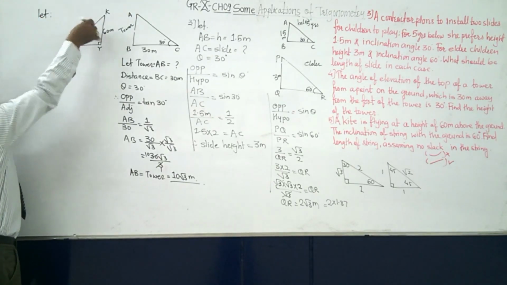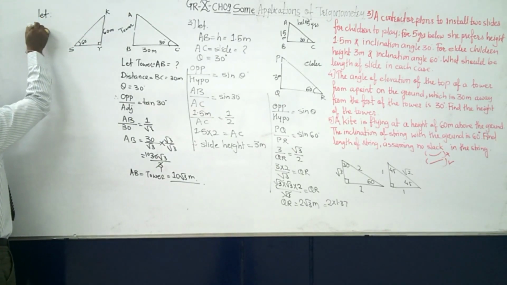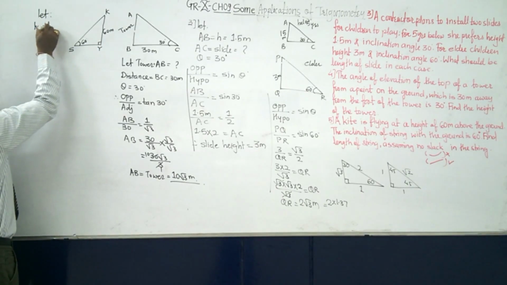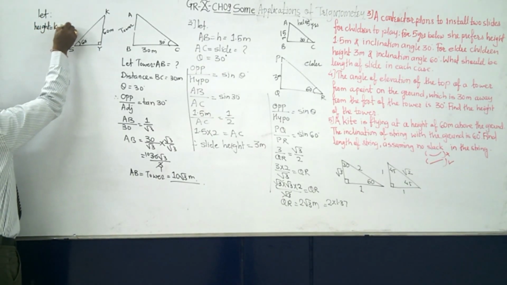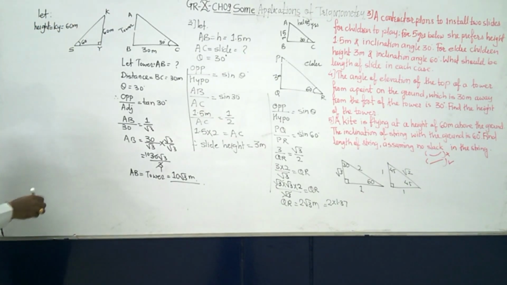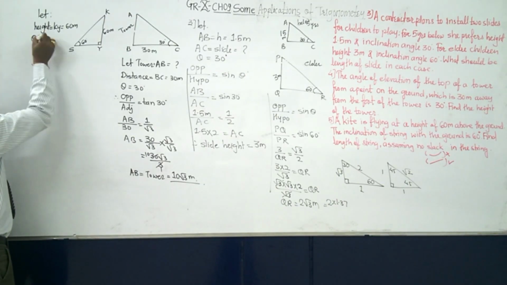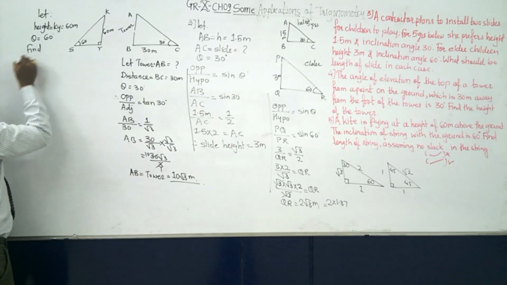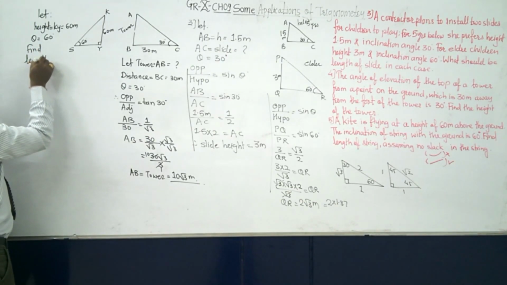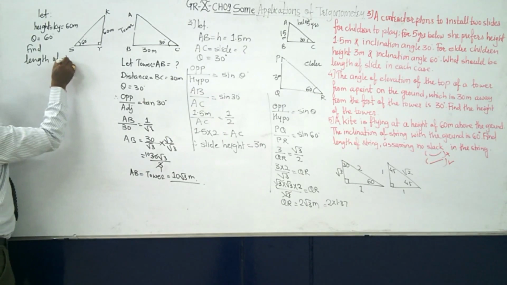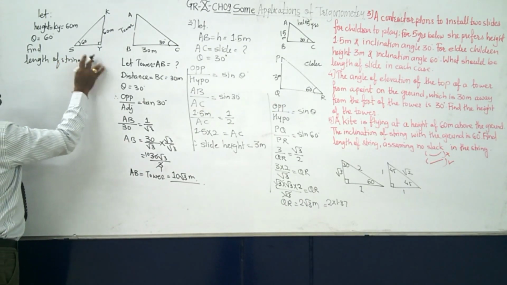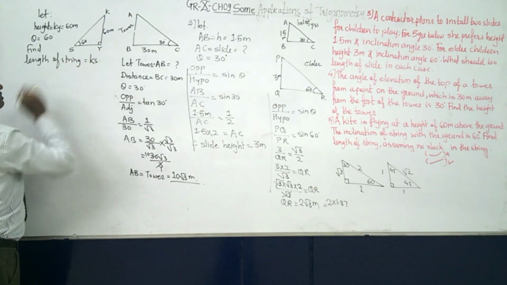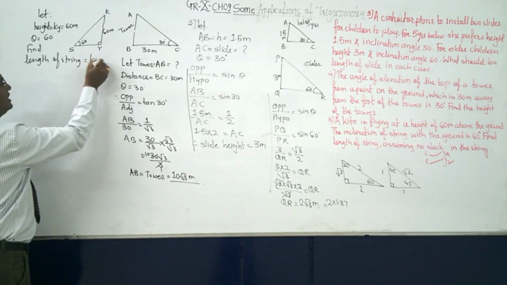Let the kite be flying here. That is height. Height is equal to KY is equal to 60 meter. Then theta is equal to 60 degree. We have to find the length of string, that is equal to KS.